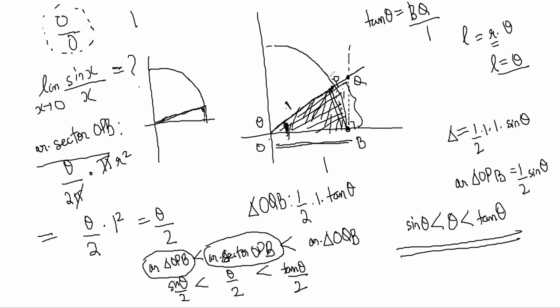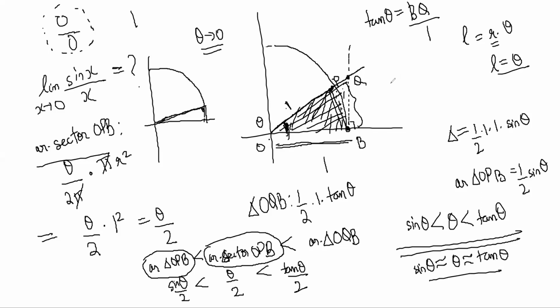So the limit when theta tends to 0, which means becomes very close to 0. In that limit, you can visually see that sine theta will be almost equal to theta, almost equal to tan theta, because the three areas will become almost the same.